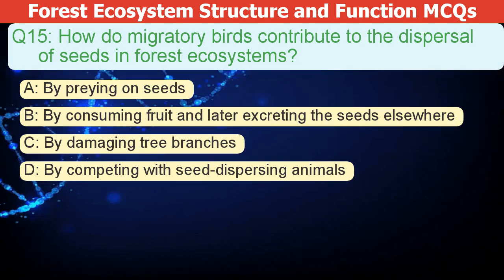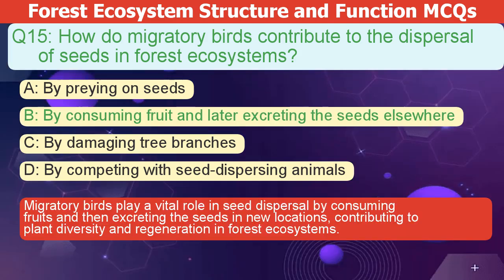How do migratory birds contribute to the dispersal of seeds in forest ecosystems? A. By preying on seeds. B. By consuming fruit and later excreting the seeds elsewhere. C. By damaging tree branches. D. By competing with seed dispersing animals. The correct answer is B. Migratory birds play a vital role in seed dispersal. They consume fruits and then excrete the seeds in new locations. This contributes to plant diversity and regeneration in forest ecosystems.